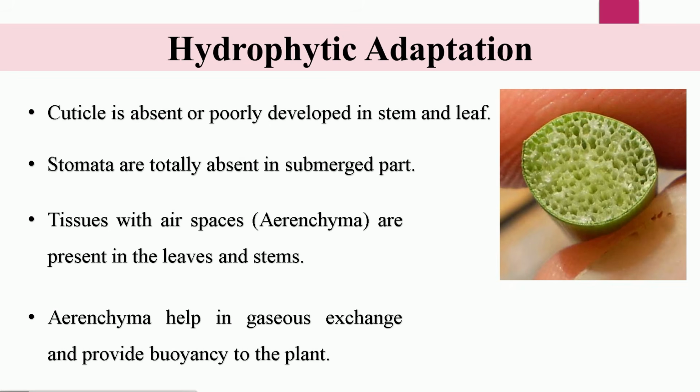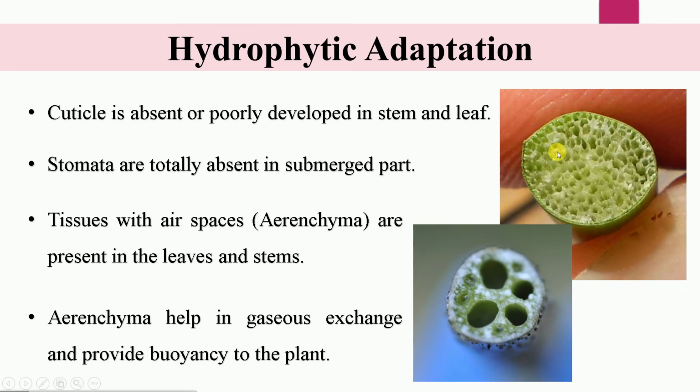The tissues of stem and leaves are filled with air spaces. You can see all these structures are known as air spaces, and the tissue is known as parenchyma. And you can see in this picture this whole structure is the section of the stem of the hydrophyte, and you can clearly see the air spaces inside this structure.